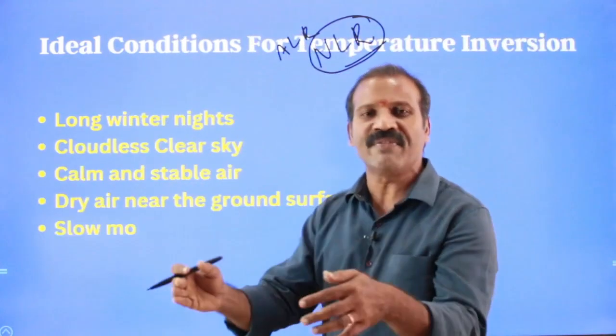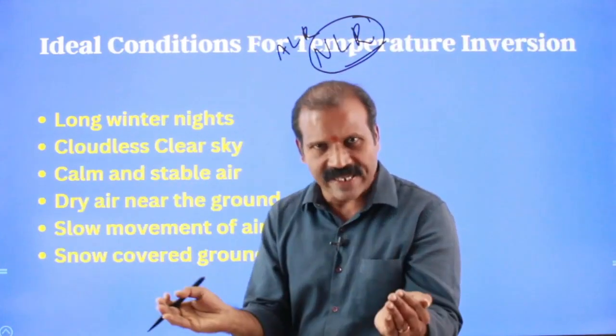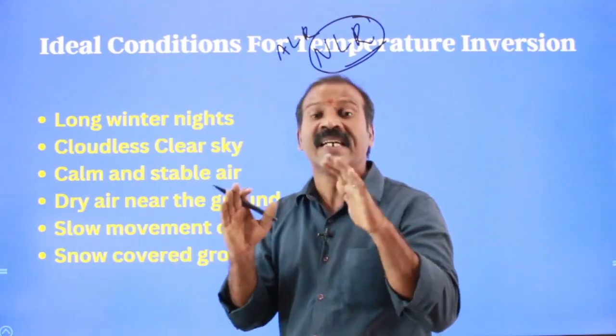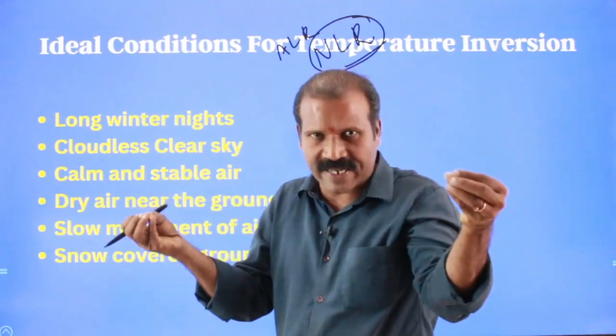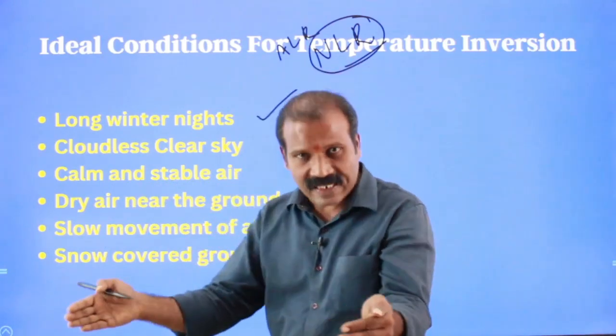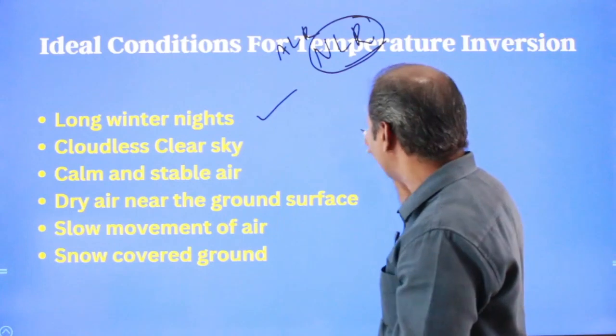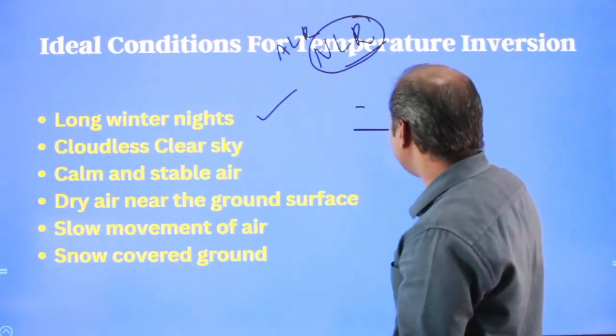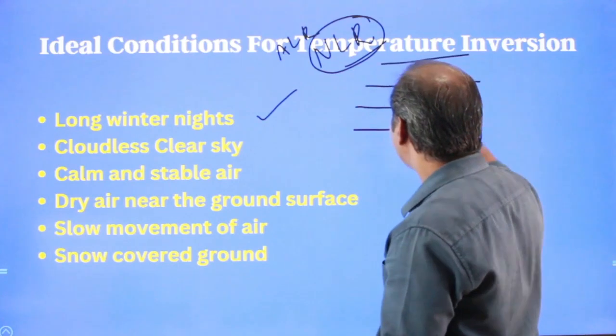If any region, any locality, where the winter is long, that means the winter night is long, then the underlying ground would have become intensively cold. This cold ground in turn cools the air from below.